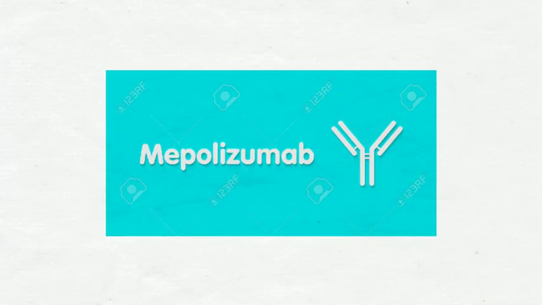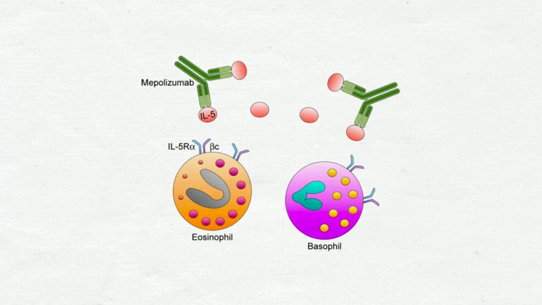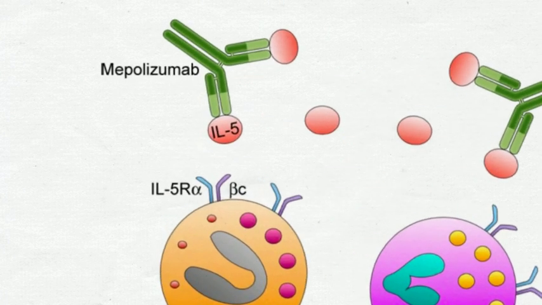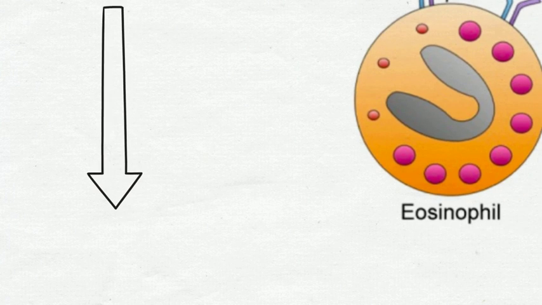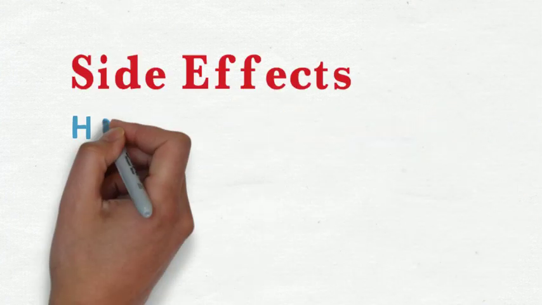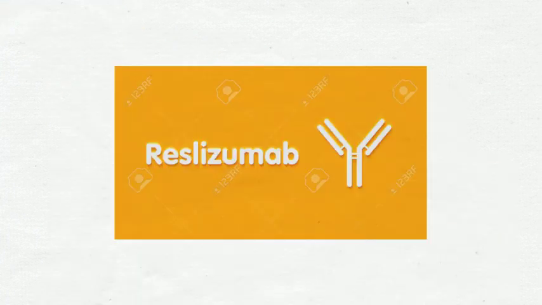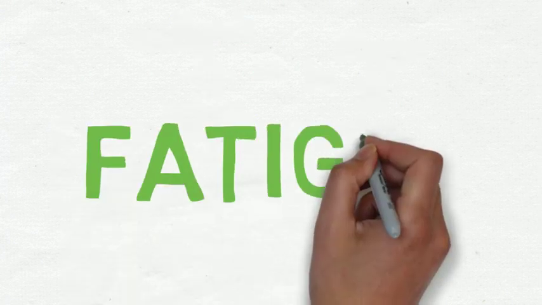Mepolizumab is a humanized IL-5 antagonist, IgG monoclonal antibody administered subcutaneously. It controls severe asthma by selectively binding to the alpha chain of the IL-5, inhibiting IL-5 signaling, and preventing IL-5 ligation to IL-5R alpha. This reduces the production and survival of eosinophils. Unfortunately, this type of drug may cause possible side effects, including headaches, back pain, and muscle spasms. Similarly, reslizumab is an anti-IL-5 biologic, utilizing the same mechanism, however, administered intravenously and may have side effects including fatigue.